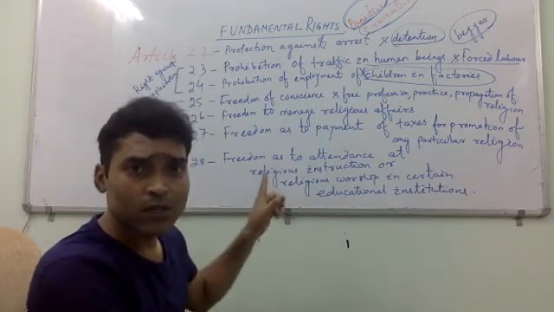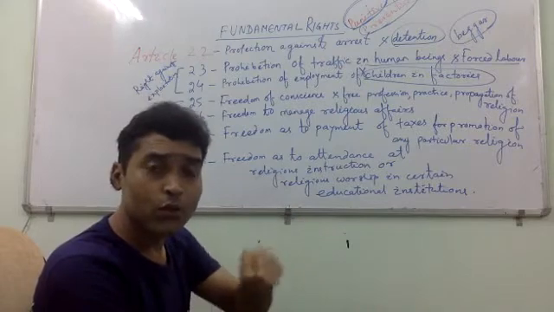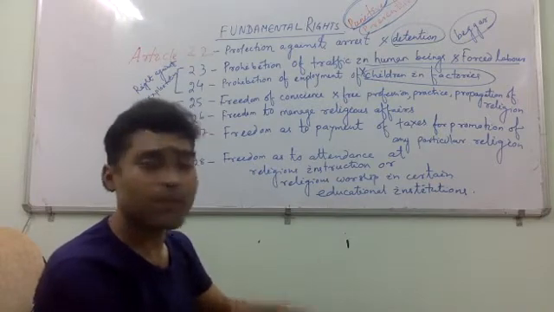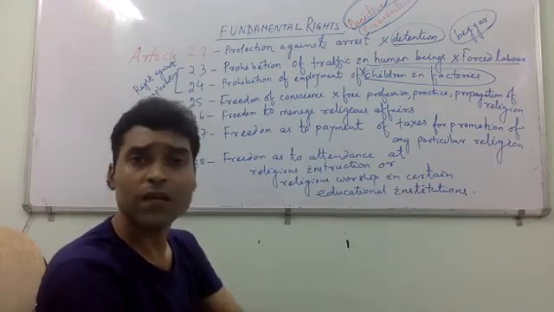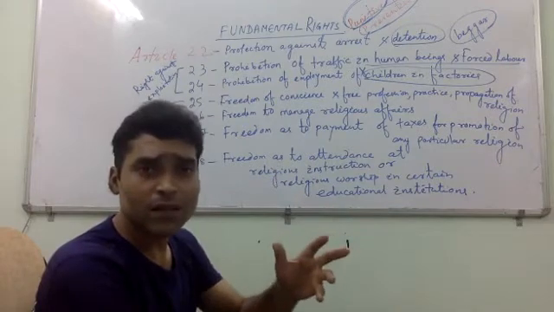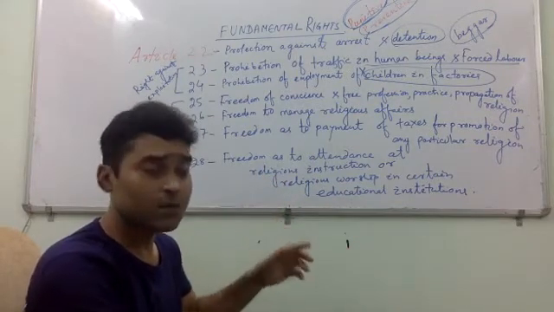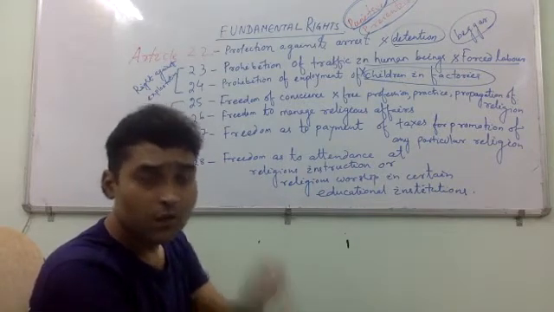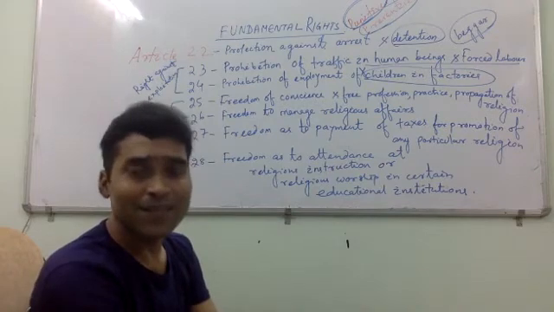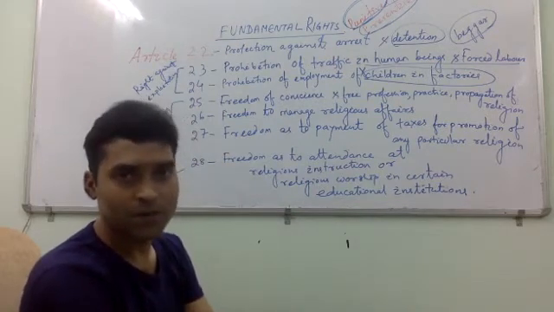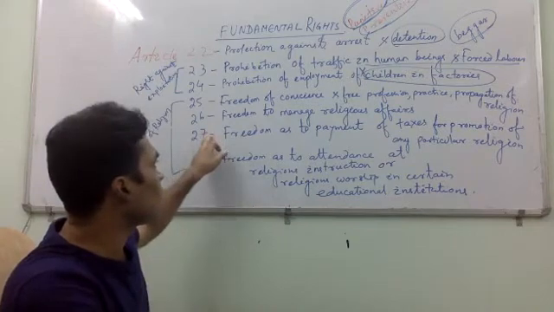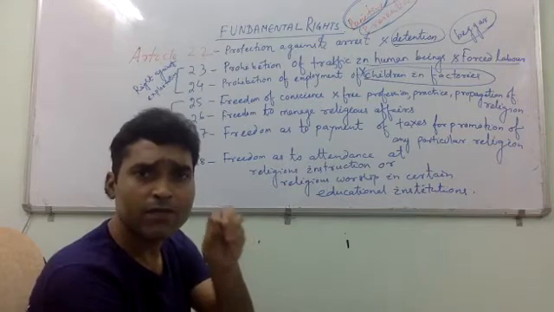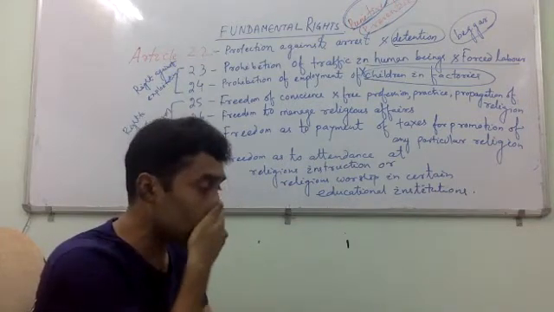And under Article 26, freedom to manage religious affairs. In many places you'll find madrasas, religious schools and colleges. Those are managed under Article 26. That means Article 26 of the Indian Constitution gives you freedom to manage religious affairs. I hope you got this point. Now we'll talk about Article 27, that is freedom as to payment of taxes for promotion of any particular religion.